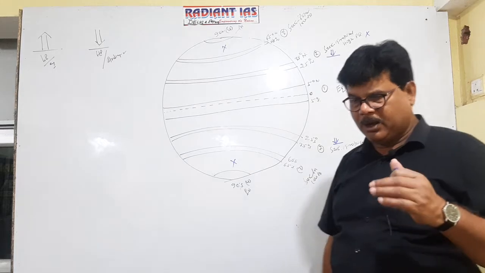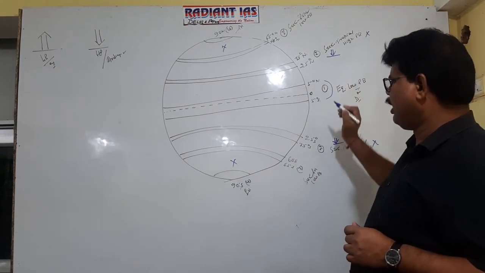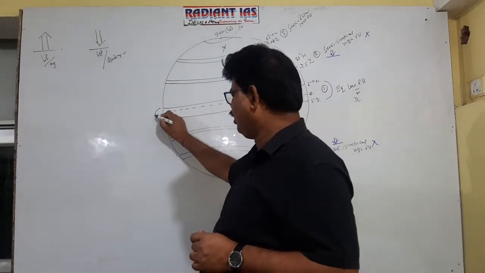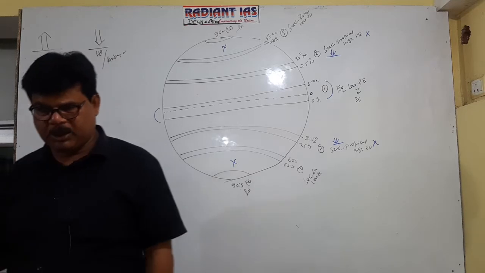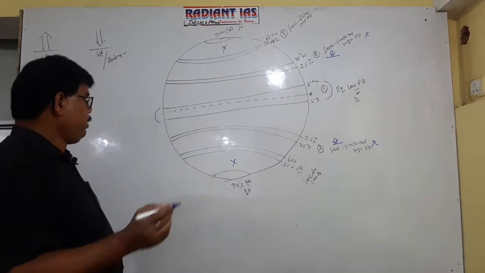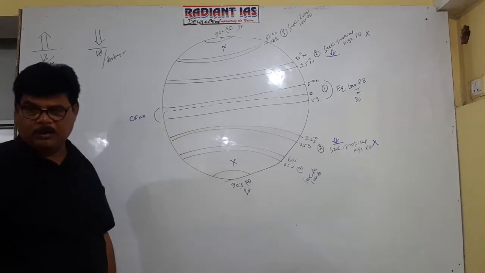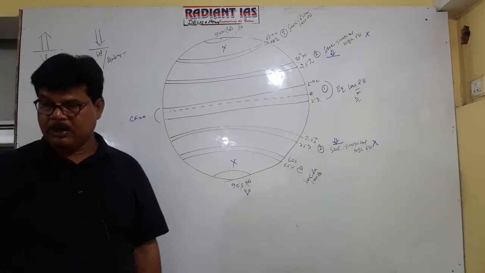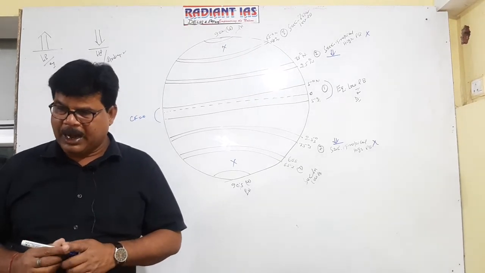Again see, whether cyclone formation is possible between 0 to 5 or near the equator? Cyclone formation is not possible between 0 to 5 because Coriolis force is almost 0. The maintenance factor is not there. That's why cyclone formation is never possible at the equator.